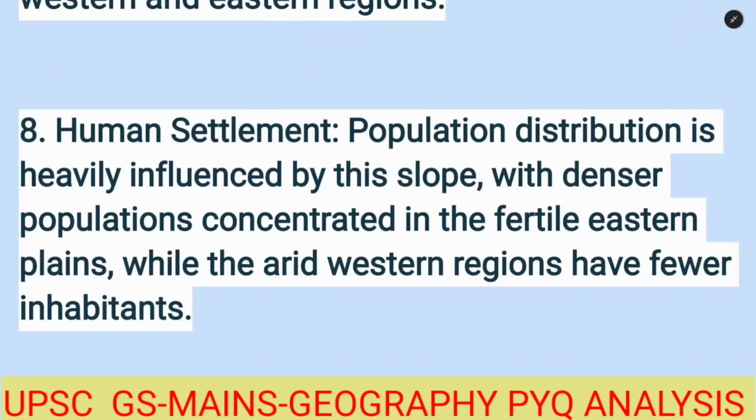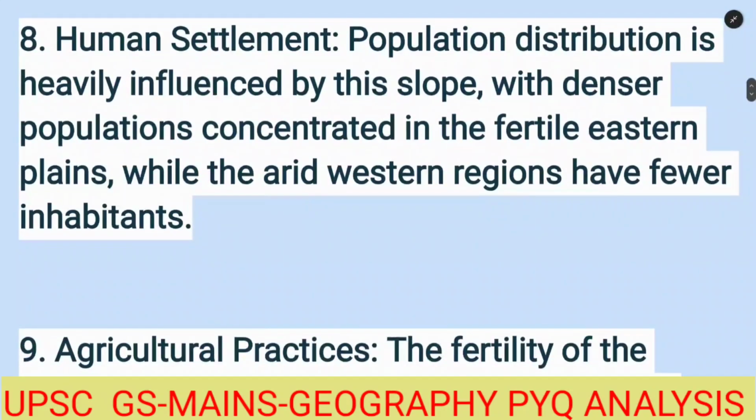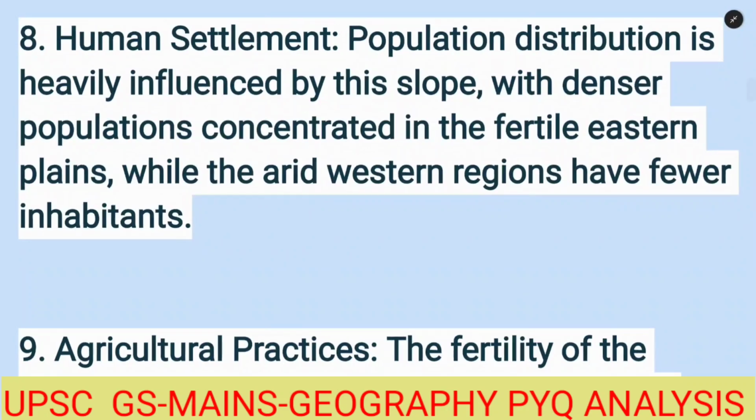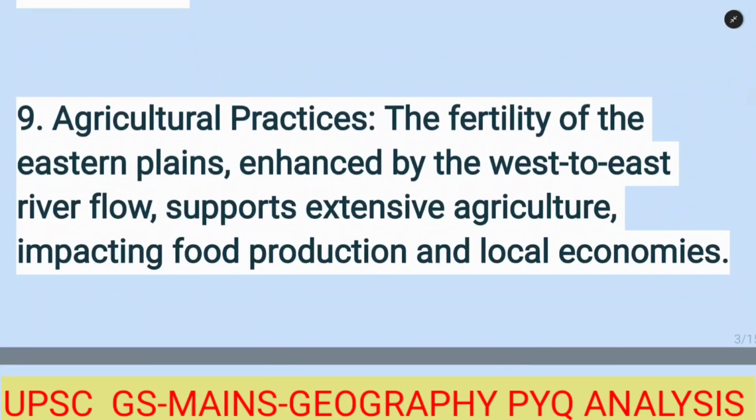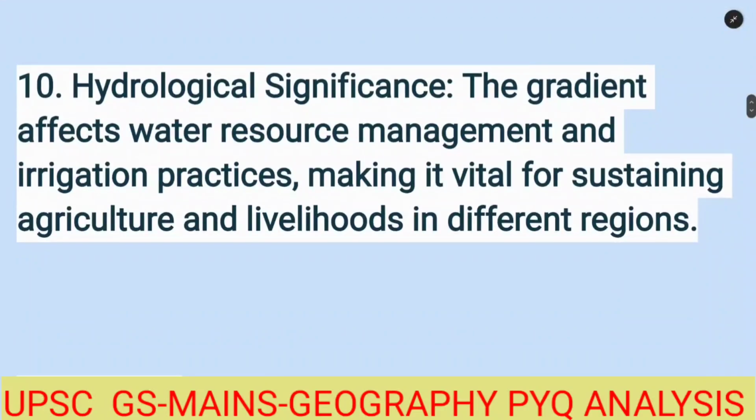Human settlement. Population distribution is heavily influenced by this slope, with denser population concentrated in the fertile eastern plains, while the arid western regions have fewer inhabitants. Agricultural practices. The fertility of the eastern plains, enhanced by the west to east river flow, supports extensive agriculture, impacting food production and local economies.